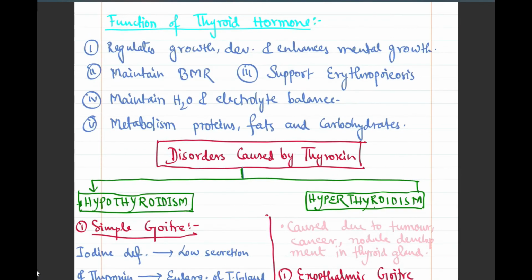Now coming after that, the function of thyroid hormone. The most important is that it maintains the BMR, basal metabolic rate, by enhancing our metabolism rate. Other than that, it regulates our growth, development, and enhances mental growth also.